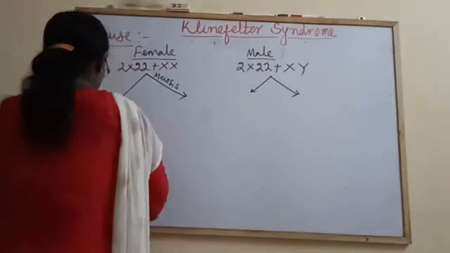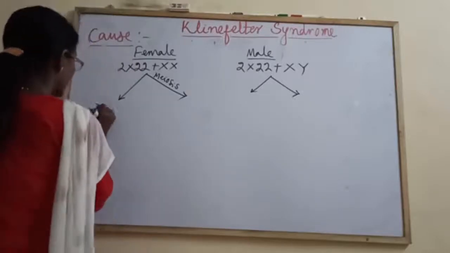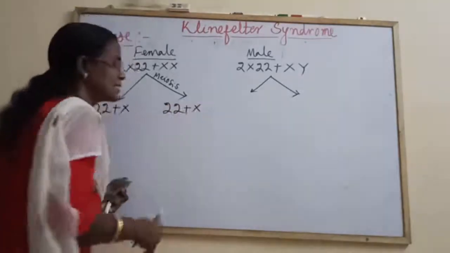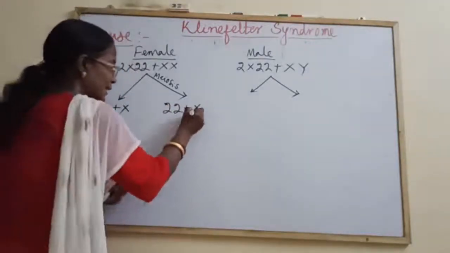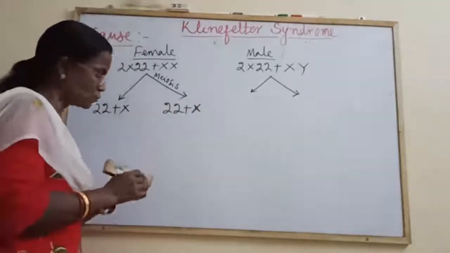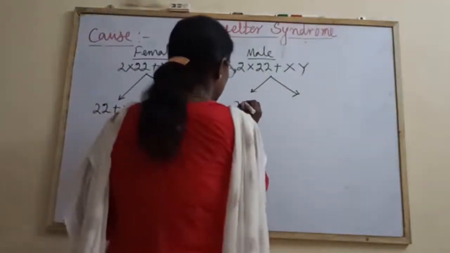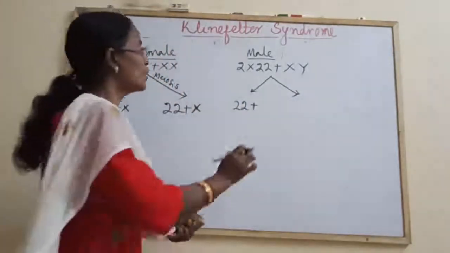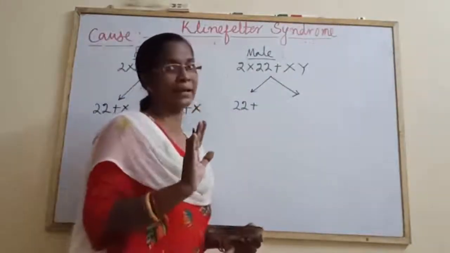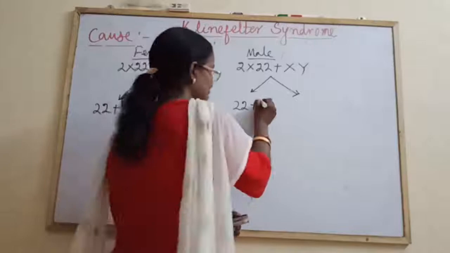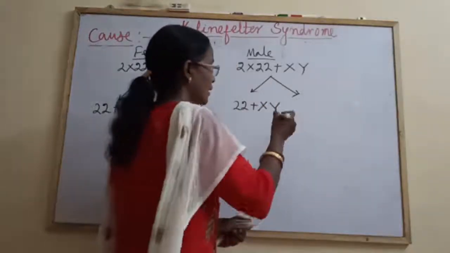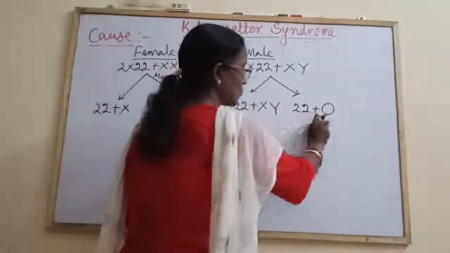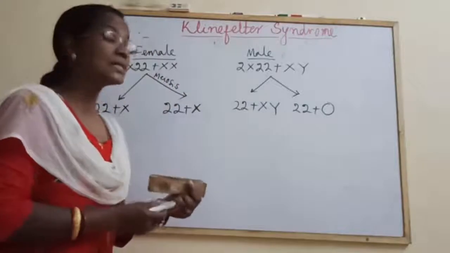Here the oogenesis would be normal. So normally the eggs are 22 plus X, 22 plus X. One of the eggs will fuse with the sperm from the male, where the sex chromosomes XY fail to separate and remain together as XY, whereas the other gamete will have no sex chromosomes.